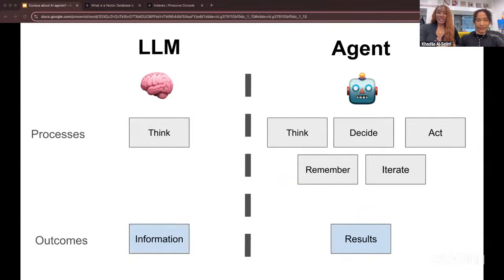It's smart, but it's static. It just gives information. Underneath all the bells and whistles of chatbots like ChatGPT, simple LLMs are what you have. They're simple LLMs just predicting and generating text. Agents are more dynamic. They have the ability to think, decide, act on their decisions, remember what they've done, and iterate, all towards accomplishing a task.